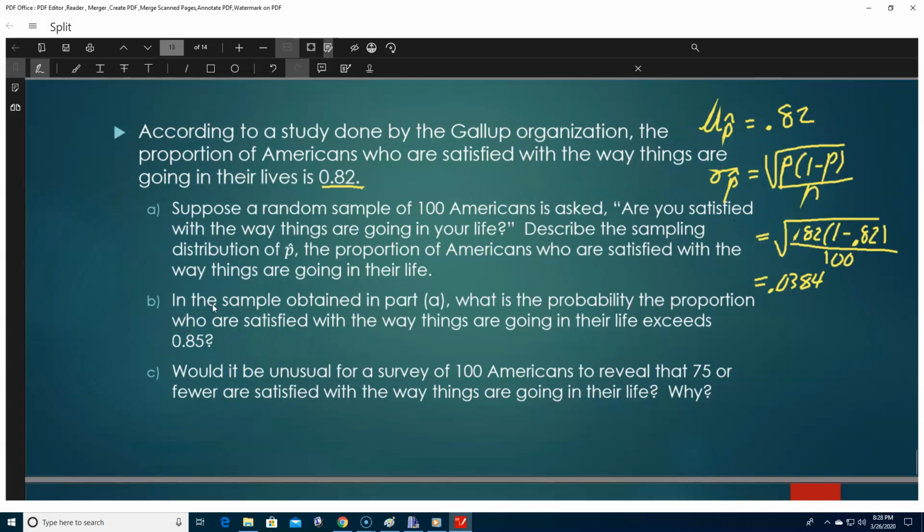B. In the sample obtained in part A, what is the probability that the proportion who are satisfied with the way things are going in their lives exceeds 0.85? So exceeds 0.85. If we're talking about that, we're saying p hat is greater than or equal to 0.85.